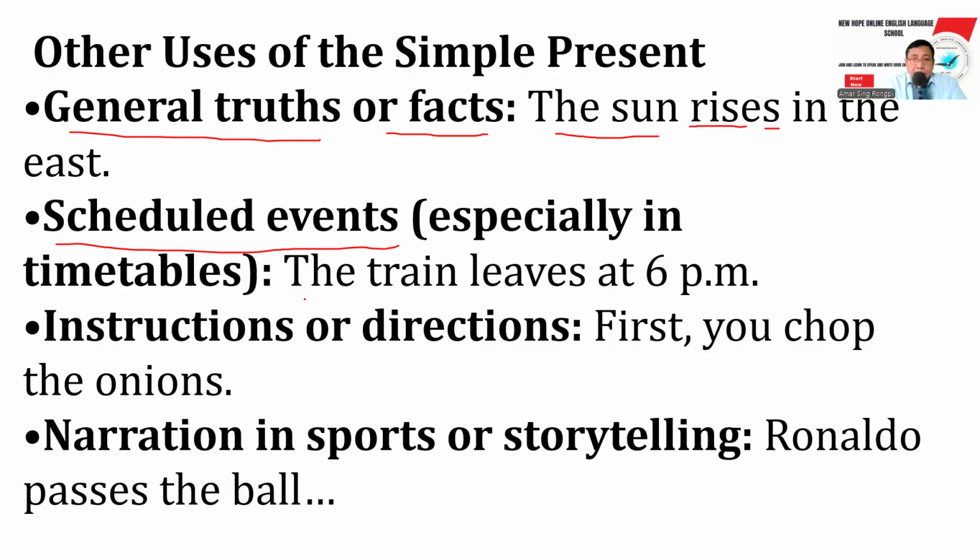For example, the train leaves at 6 p.m. So here the train is the subject, and because of that we have leaves. The train is the noun, the subject, and s is added to the base verb: leaves at 6 p.m.